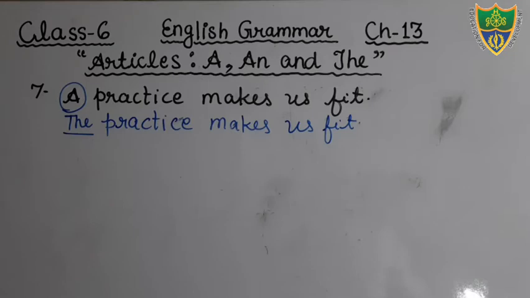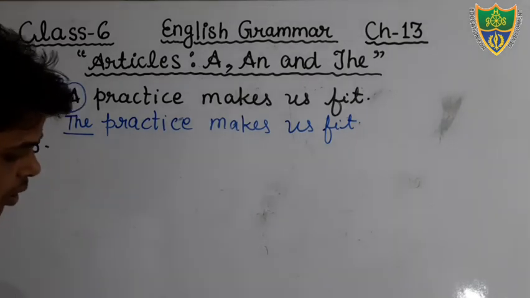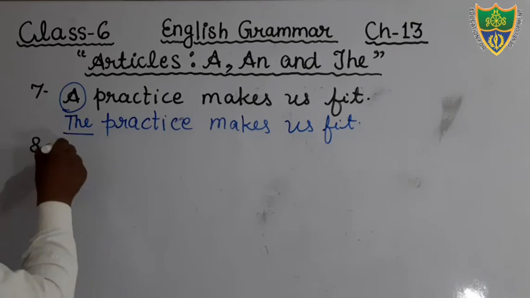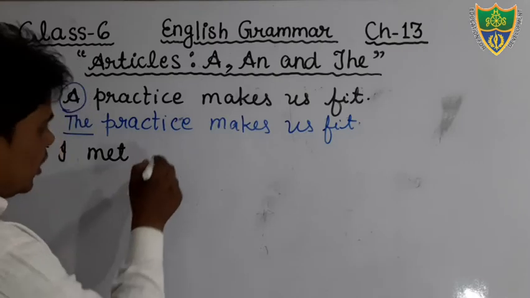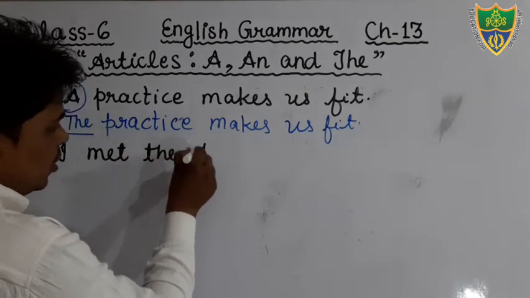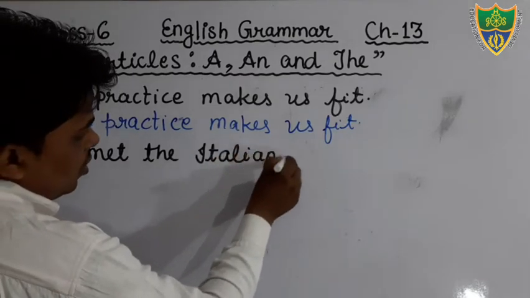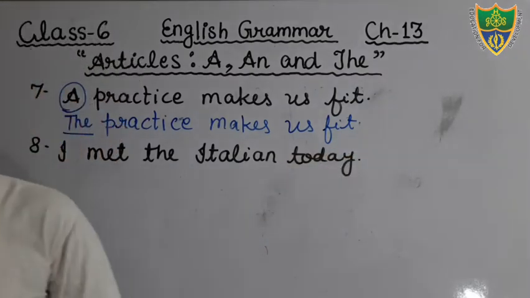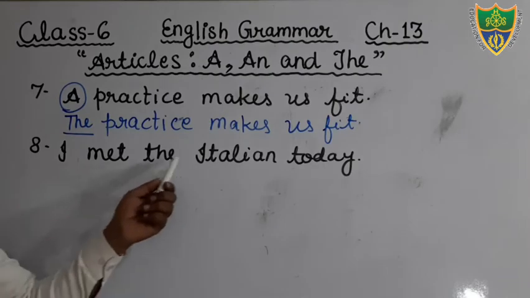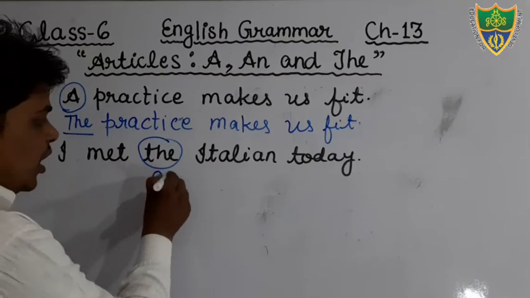Come to the next question. Question number 8. Just say students, I met the Italian today. Just say students, again here the article is used wrongly. I met the Italian today. Dear students, the Italian is not appropriate. We will say an Italian.